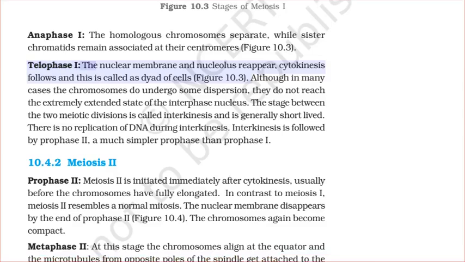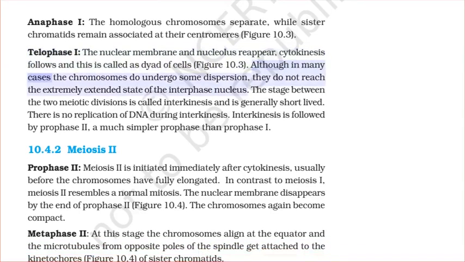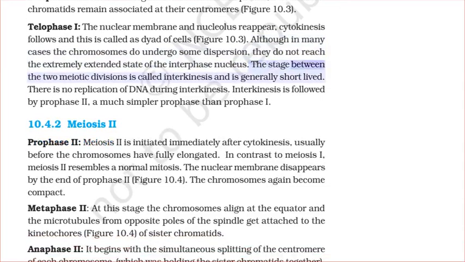Telophase: the nuclear membrane and nucleolus reappear. Cytokinesis follows, and this is called the dyad of cells, figure. Although in many cases the chromosomes do undergo some dispersion, they do not reach the extremely extended state of the interphase nucleus. The stage between the two meiotic divisions is called interkinesis and is generally short-lived.